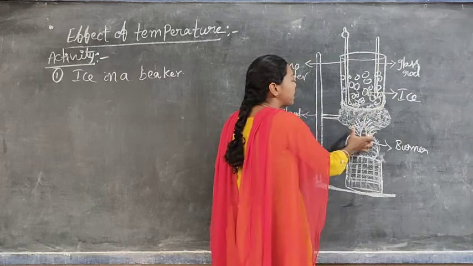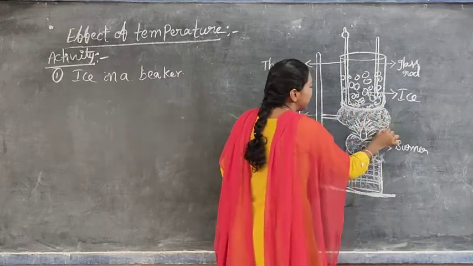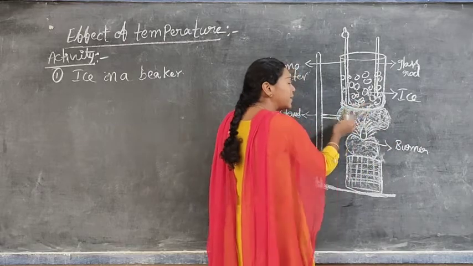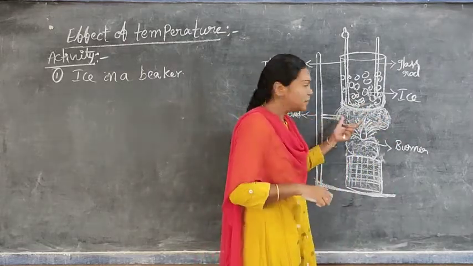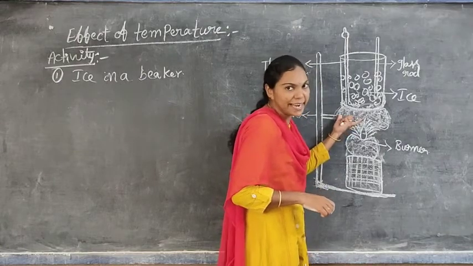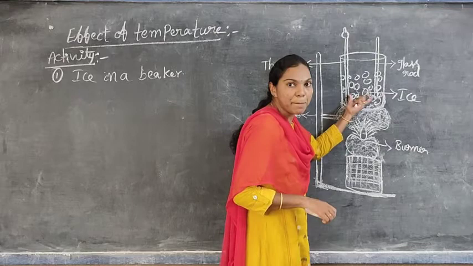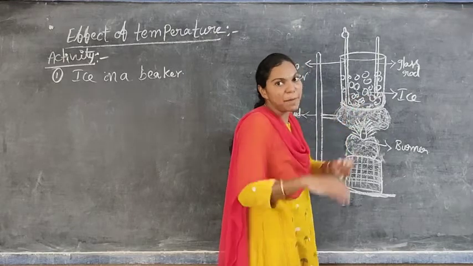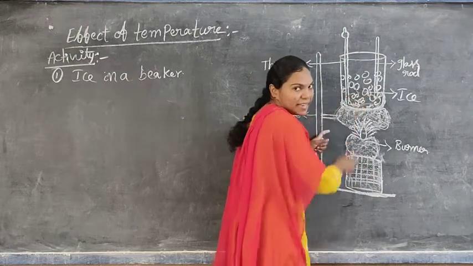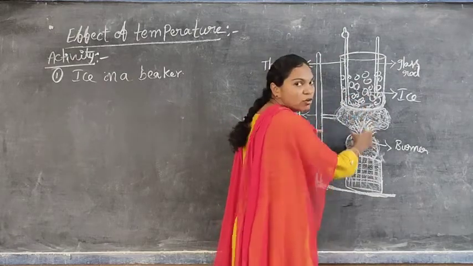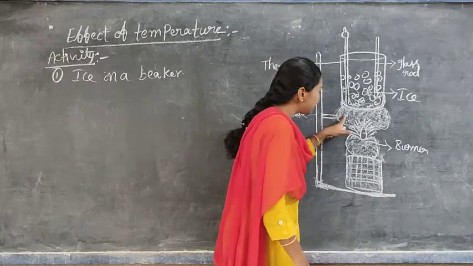The beaker must be on a tripod stand. This mesh or net type material is the mediator. We cannot heat the beaker directly. Why? Because sometimes the higher temperature can make it break or explode. That's why the flame cannot directly contact the beaker. In the middle we have to use some net type material or mesh.